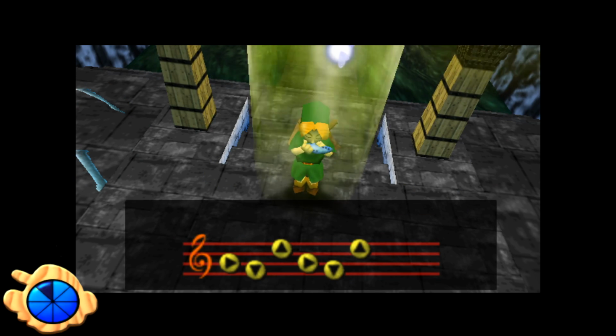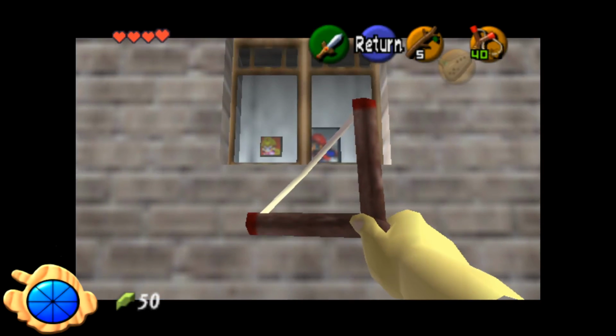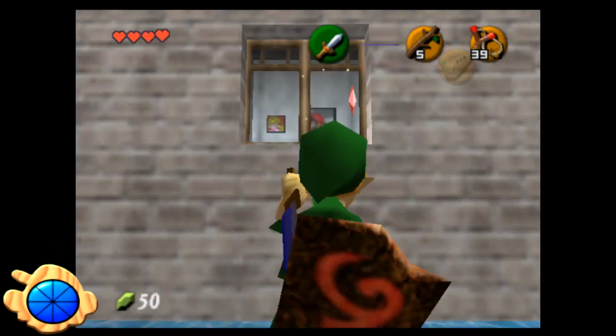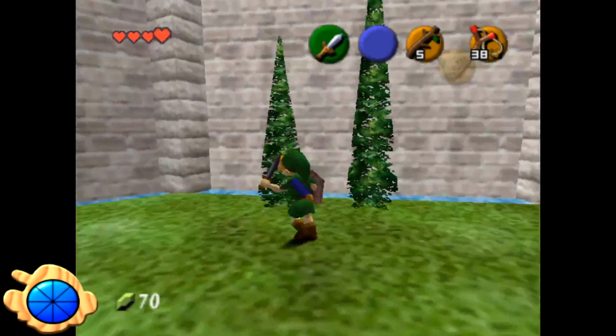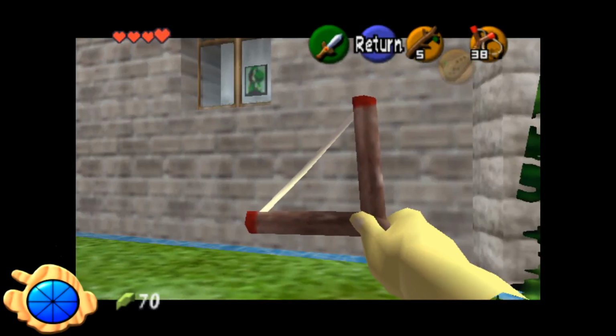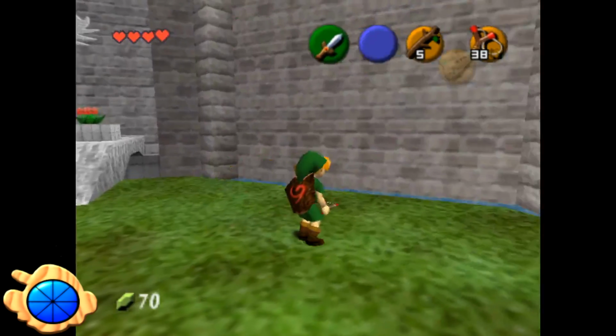Speaking of Mario references, Mario portraits in Zelda's room. After infiltrating Hyrule Castle, if you go into first-person mode and look through the castle's windows, you can see portraits of Mario characters adorning the walls. This is mostly just an Easter egg, but also serves as another tie between the Mario and Zelda series, of which there are many.